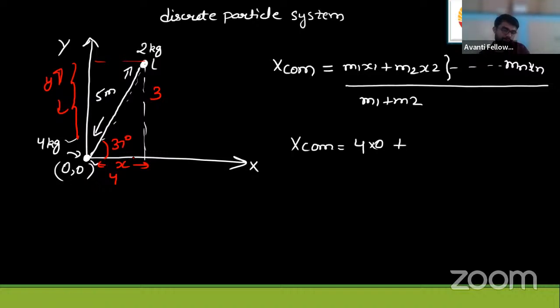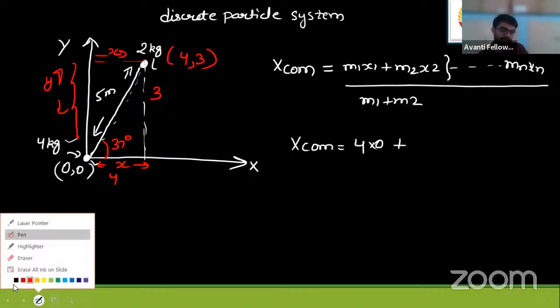So from this I can say 5 cos 37 will be 4. So the xy coordinates will be 4, 3. This is the x coordinate. Now we need to put the values here.